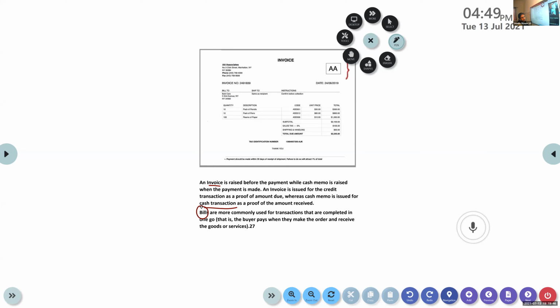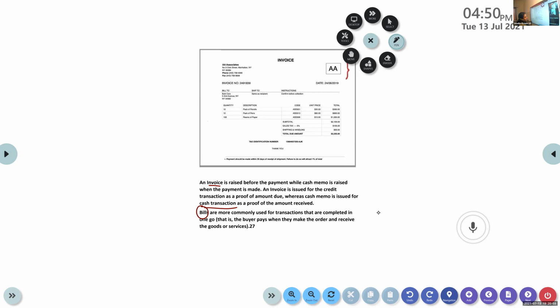If the cash payment is done immediately, that is what usually the term used, bills. Yes, from the shop, you collect the bills. So bill and cash memo, they both are same. So these are the source documents.